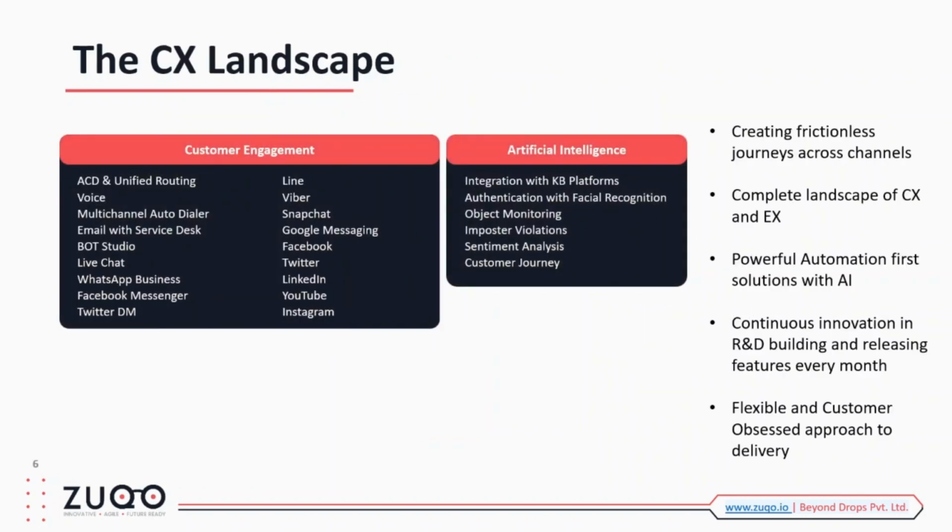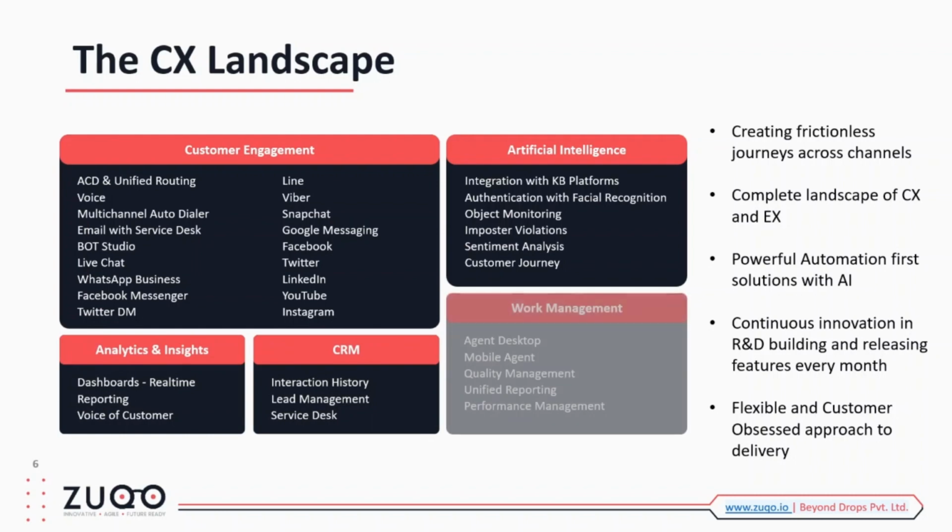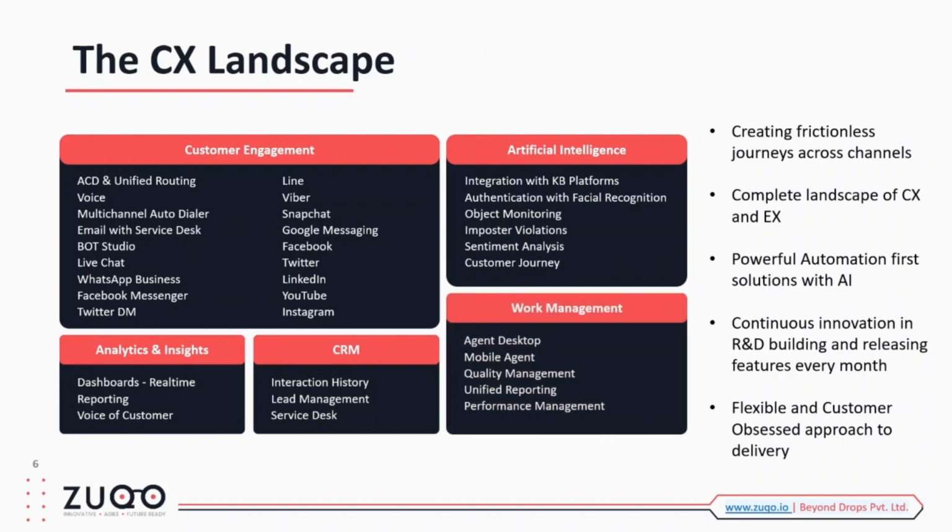In the CX landscape, these are some of the features that we provide across customer engagement, artificial intelligence, analytics, CRM, and work management, including the agent desktop, the mobile agents, and quality monitoring. All these things are loaded within the CX landscape, which provides complete CX enablement for your organization across not only voice, which is the legacy channel. Voice has not died and is still very powerful.